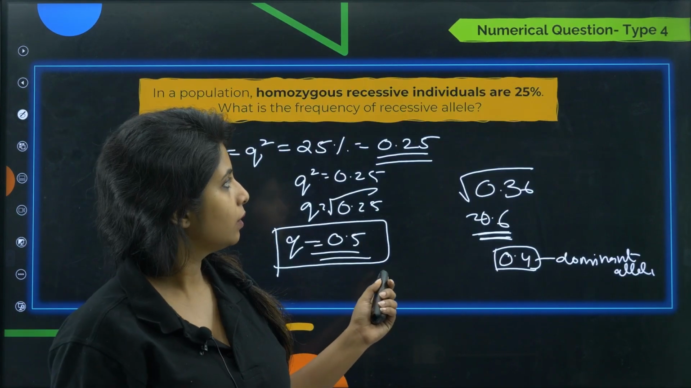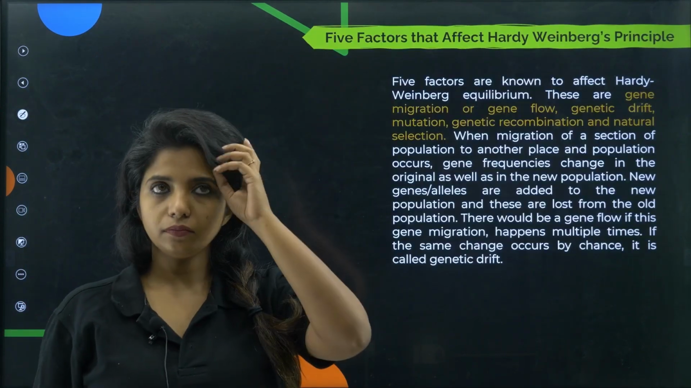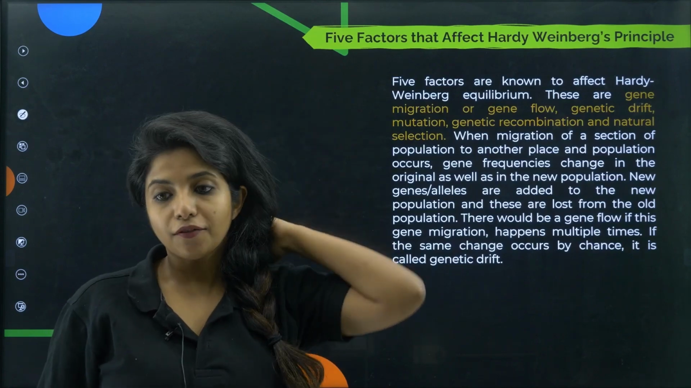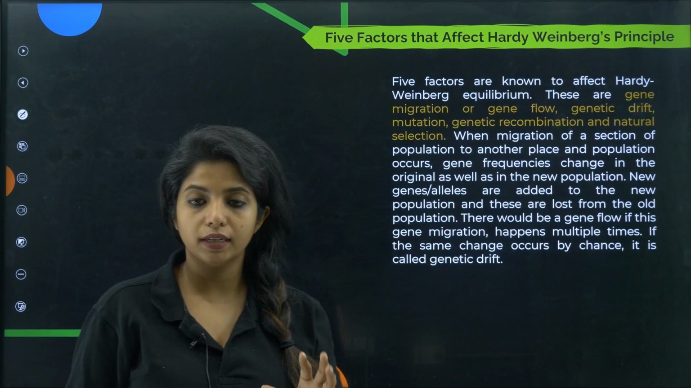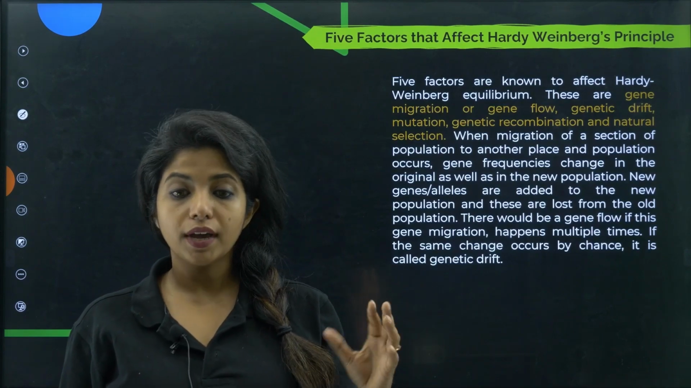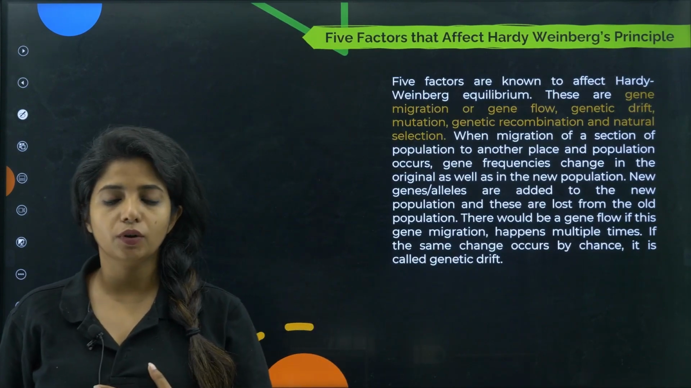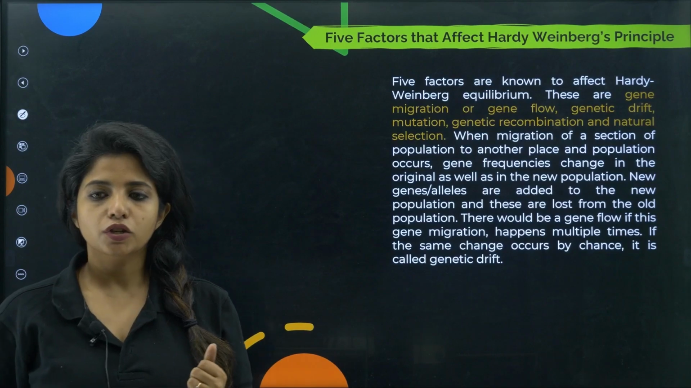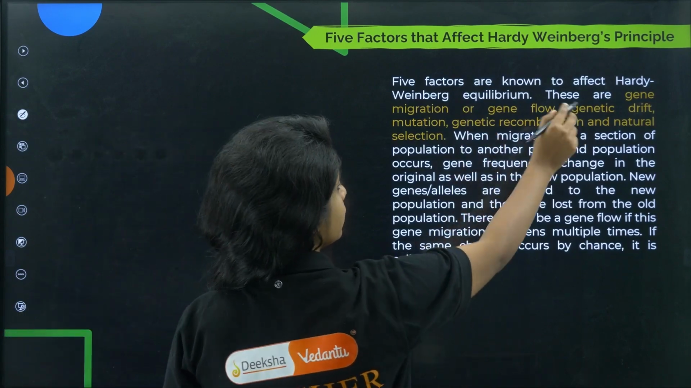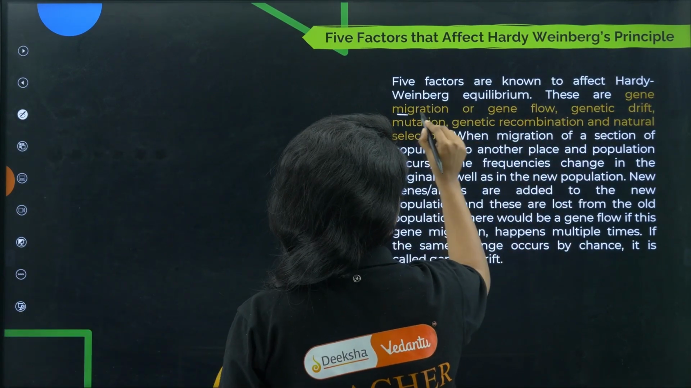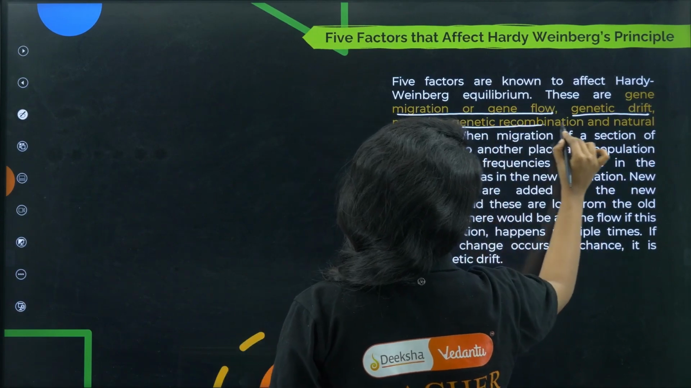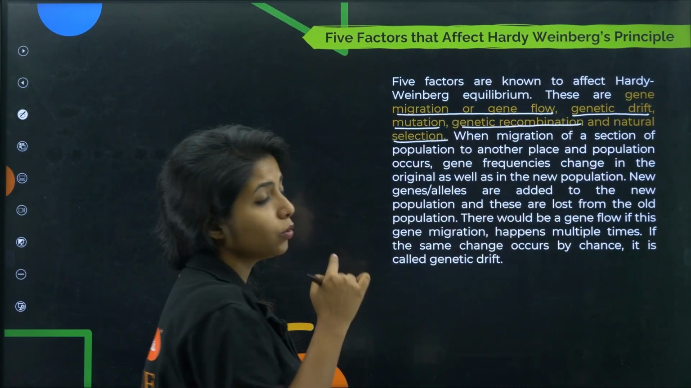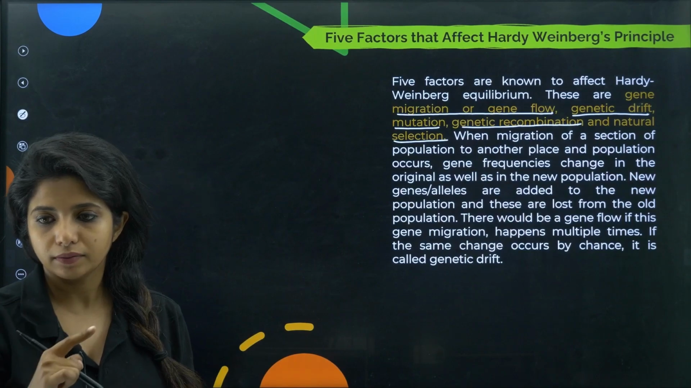Okay, works? Chalo. Five factors that affect the Hardy-Weinberg principle. I told you, obviously the Hardy-Weinberg principle is not going to be followed. If it were followed, then obviously we could not have evolution happening. So the five factors known to affect the Hardy-Weinberg principle are gene migration or gene flow, genetic drift, mutation, genetic recombination and natural selection. We are going to discuss each of them one by one.